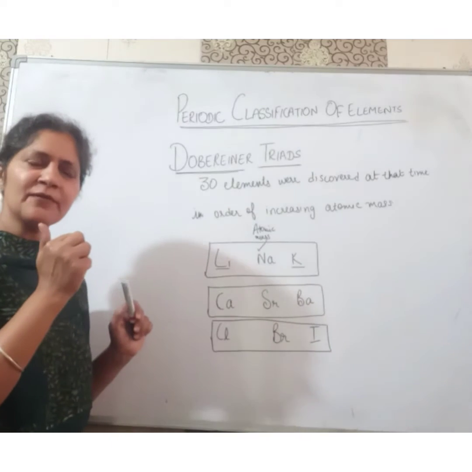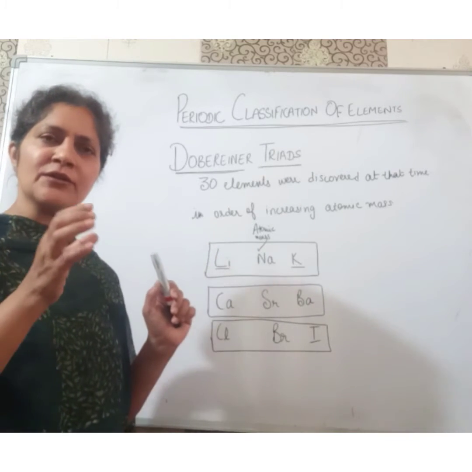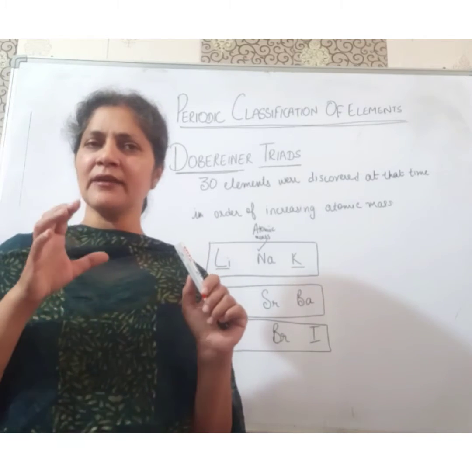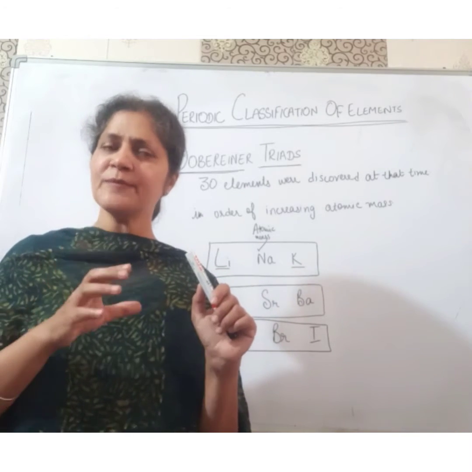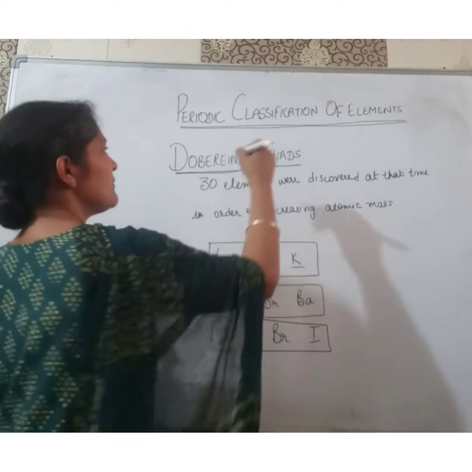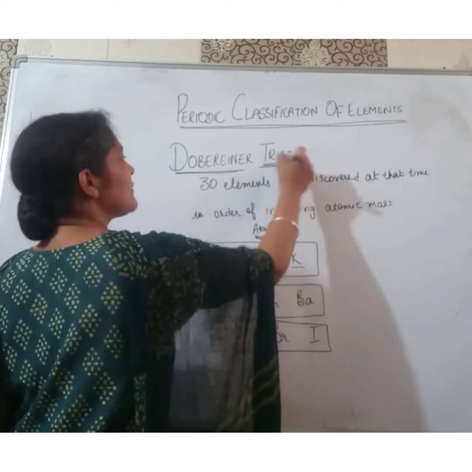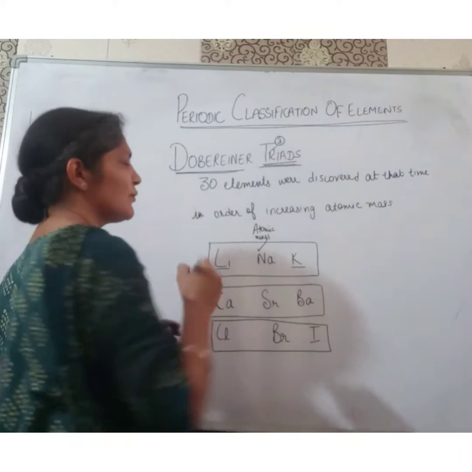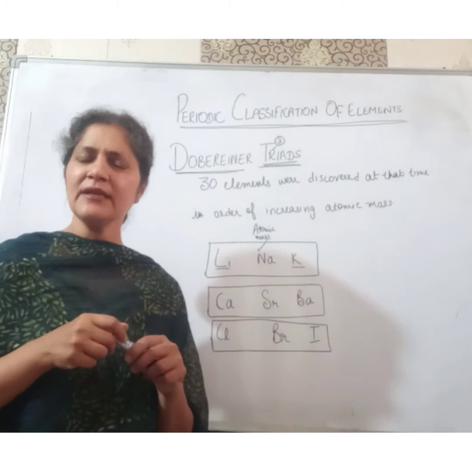Dobereiner first arranged the elements in the order of increasing atomic mass. Second, he arranged the elements in groups containing 3 elements each. That's why we call them triads, because triad means 3, a group of 3.